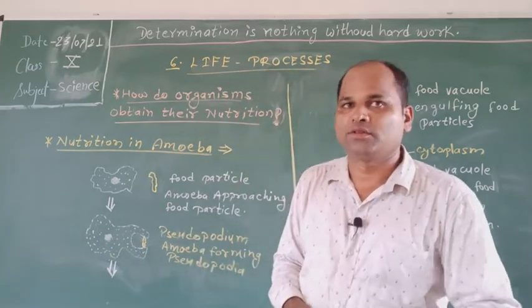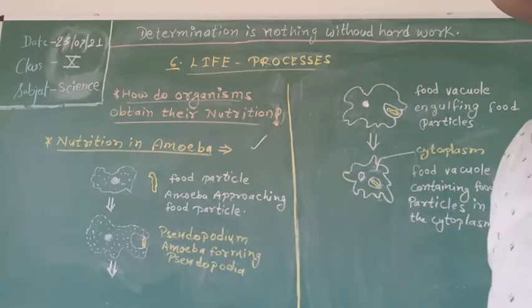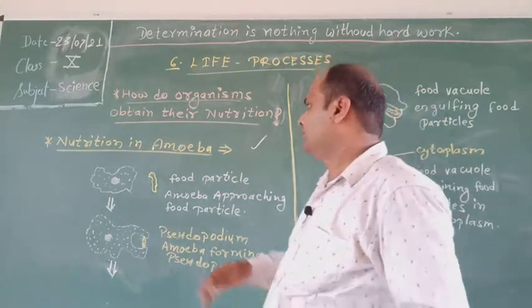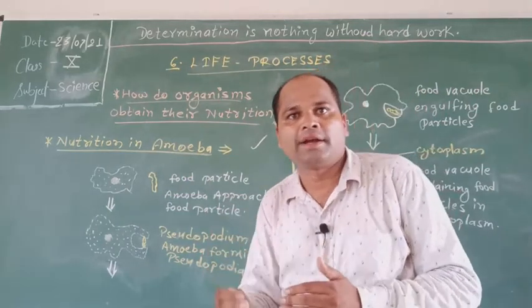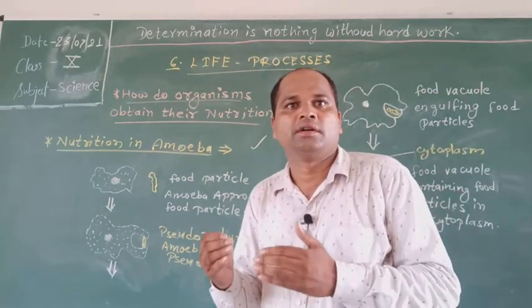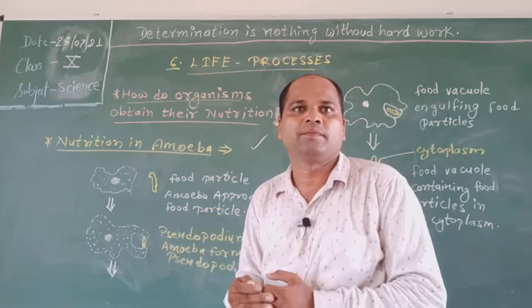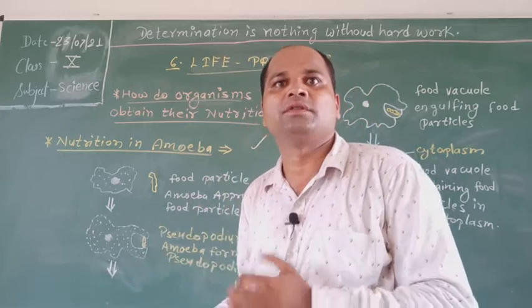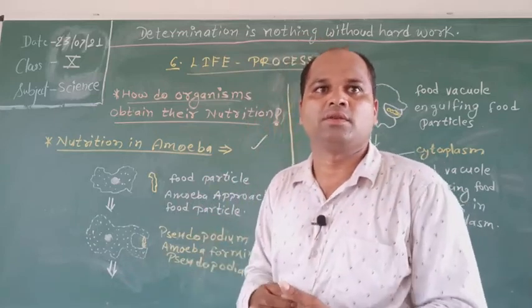Let us take the example of amoeba. Nutrition in amoeba. The amoeba takes food using a temporary finger-like extension of the cell surface, which fuses over the food particles, forming the food vacuoles.